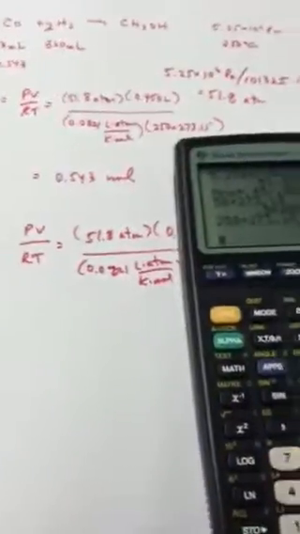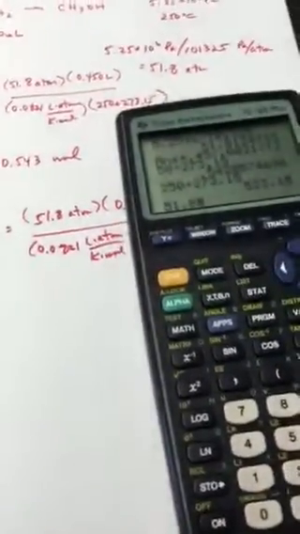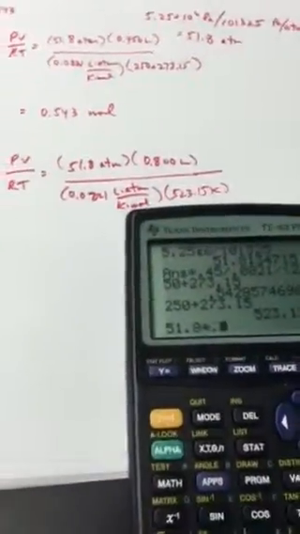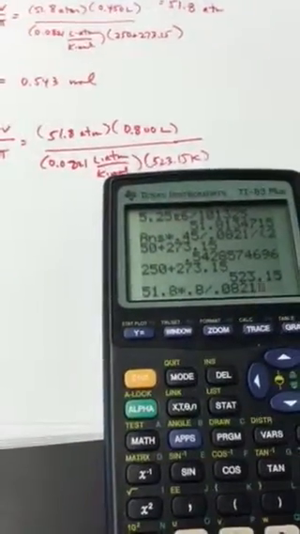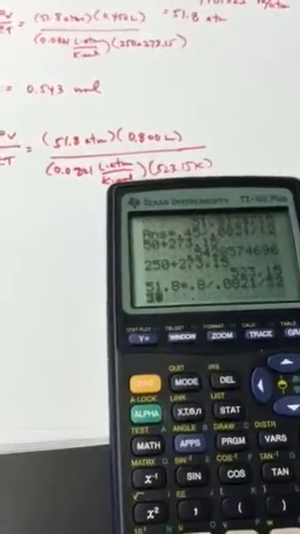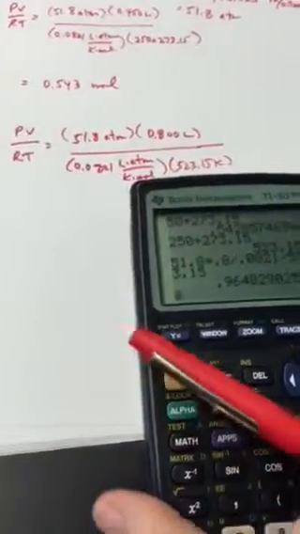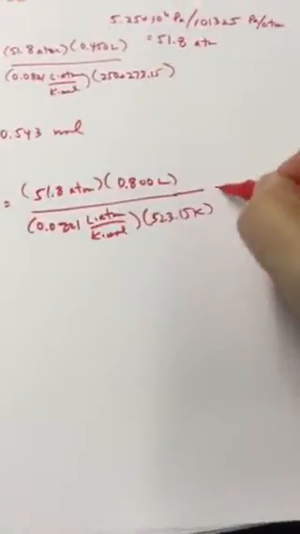So we plug all these in, 51.8 times 0.8 divided by 0.0821 divided by 523.15, and that gives me 0.965 moles.